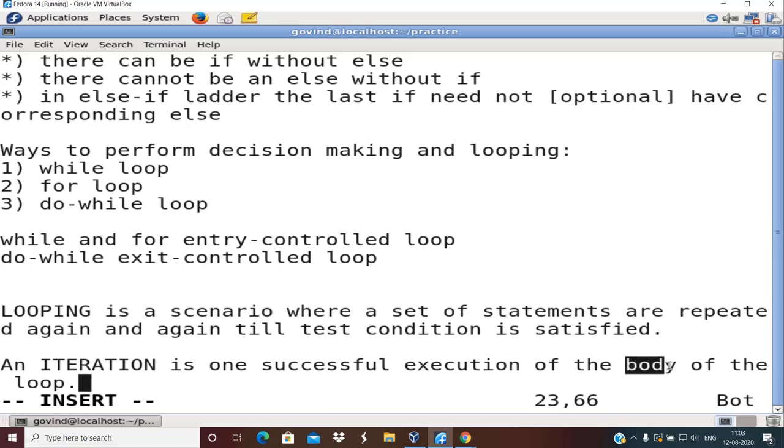The body of the loop is very similar to the body of the if else. Okay, it's just a syntax which we need to use. I'm going to show that, right? So what is an iteration? One successful execution of the body of the loop.